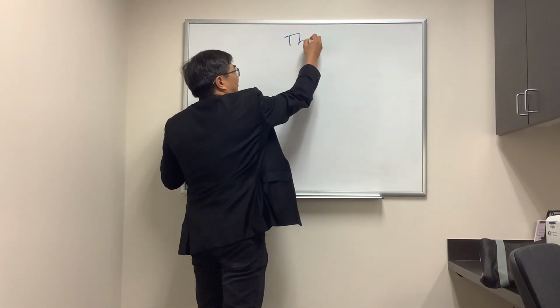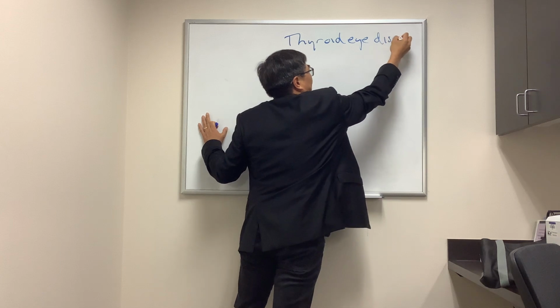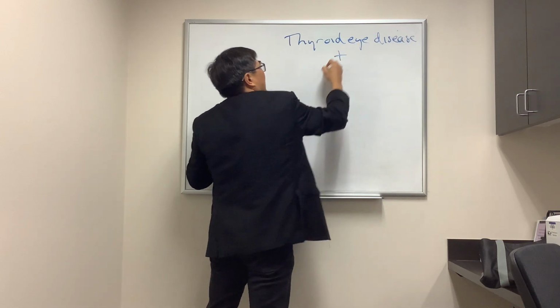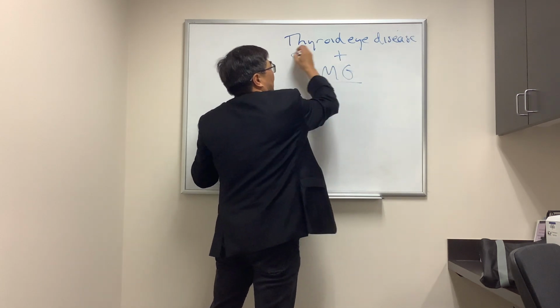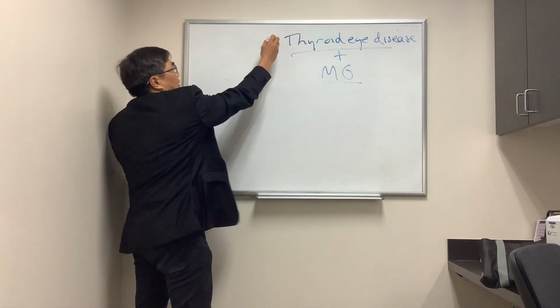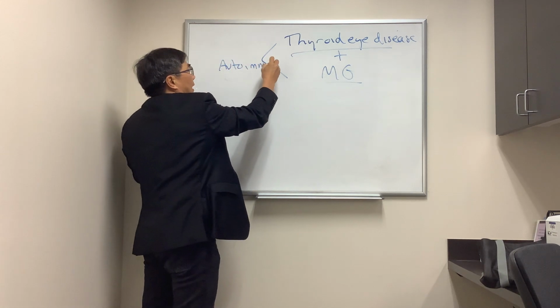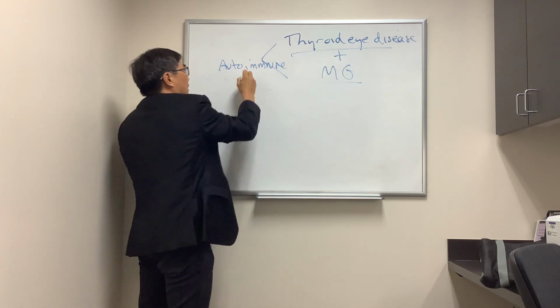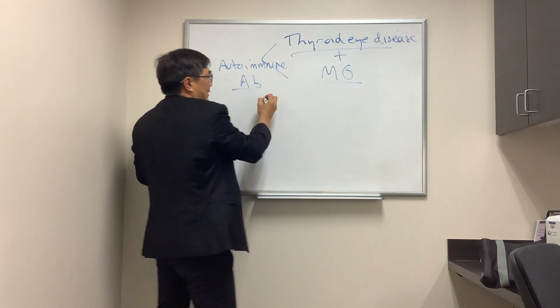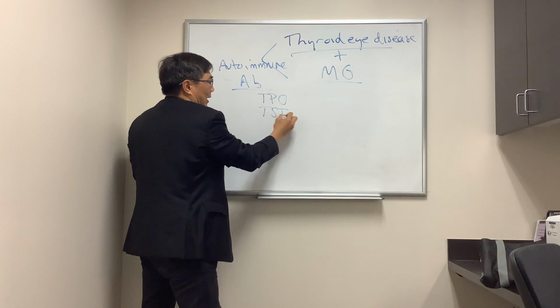So today we're going to be talking about how thyroid eye disease and myasthenia gravis can occur in the same patient. And you might be thinking that's a violation of Occam's razor, but both of these conditions are autoimmune and they're both antibody mediated.